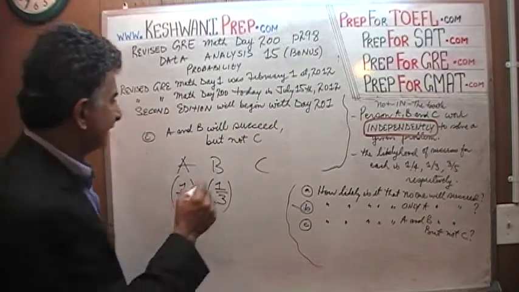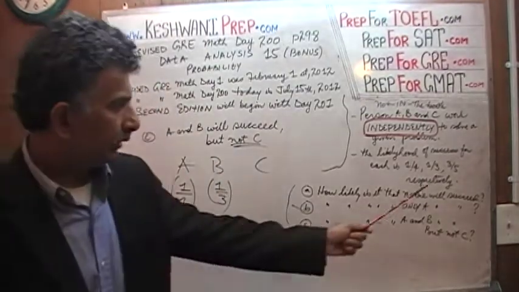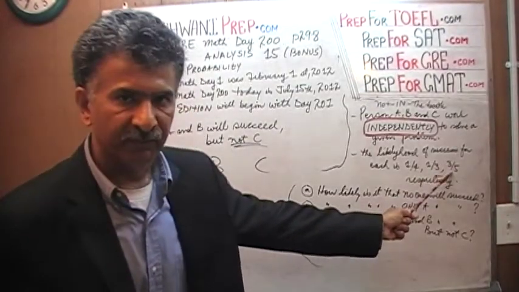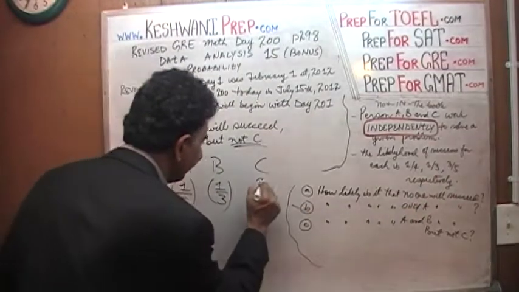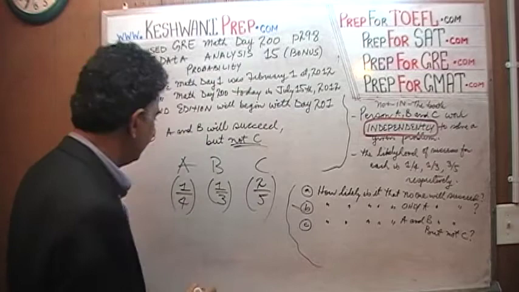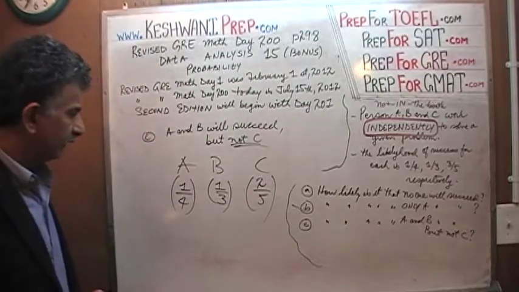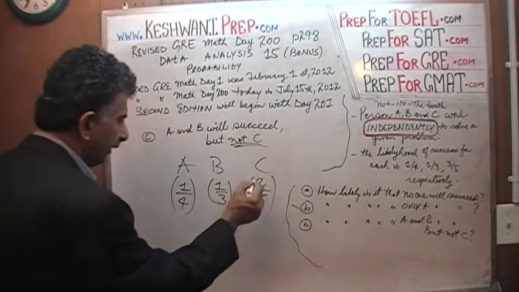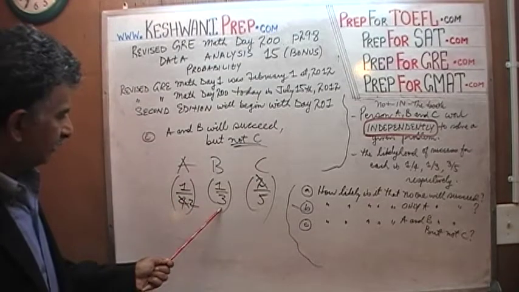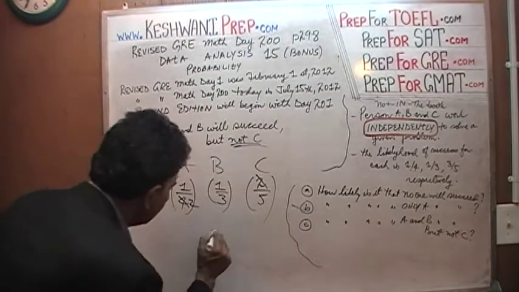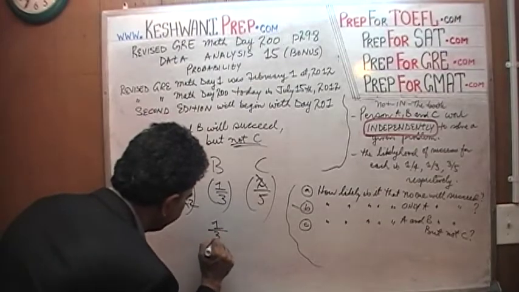What are the odds that C will not succeed? Well, we are told that C has a 3/5 chance of being successful. Therefore, the odds that C will not succeed is 2/5. That's how simple it is. That's your answer. I see a 2 on the top and I have 4 here, so let's cross it out. So we end up with 2 times 3, which is 6. 6 times 5 is 30. So the odds are 1 out of 30.